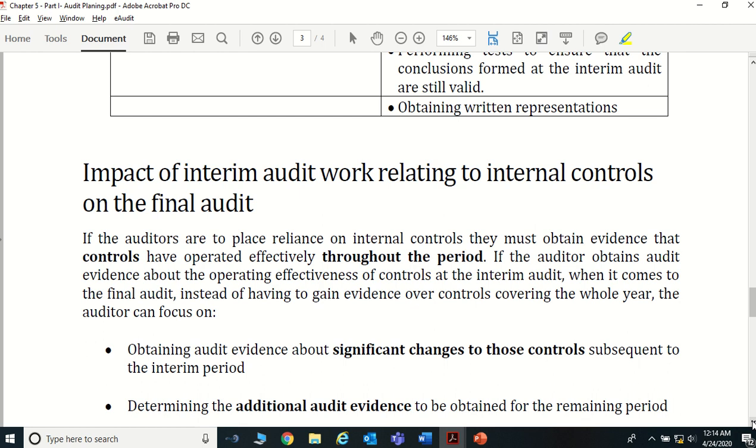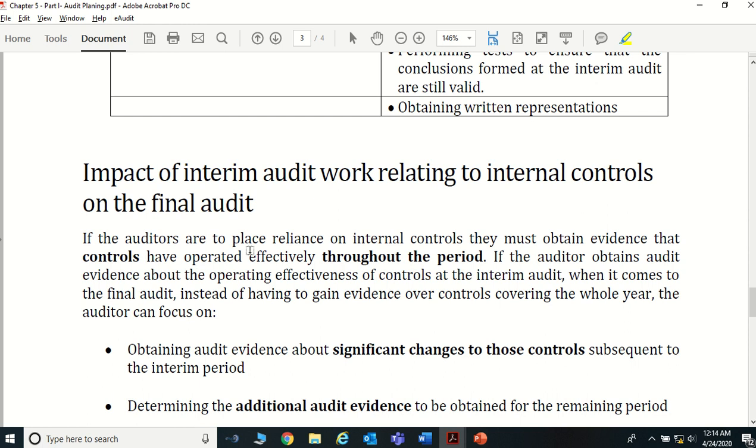Impact of the interim audit work relating to the internal control of the audit, because as we discussed earlier, when we're doing the interim audit, mostly we are checking their internal controls, whether the controls are effectively operating during the interim periods. That is what we normally check under this area. So why is it important to have this interim audit work for the final audit? We'll just read. This is a very simple thing, right?